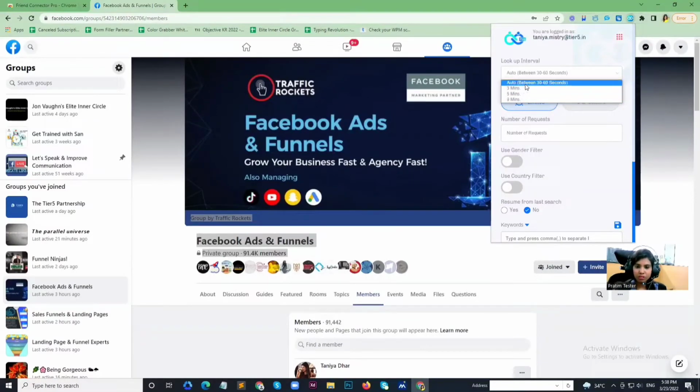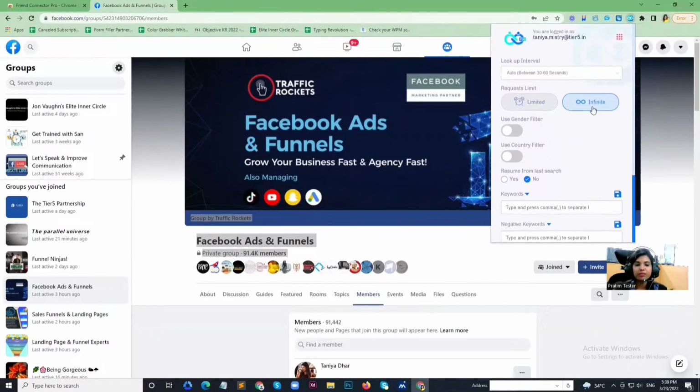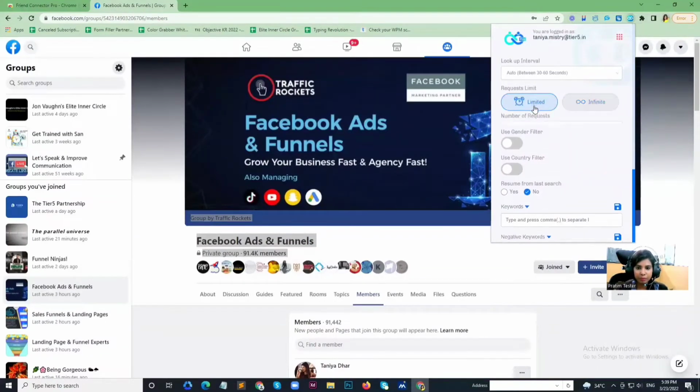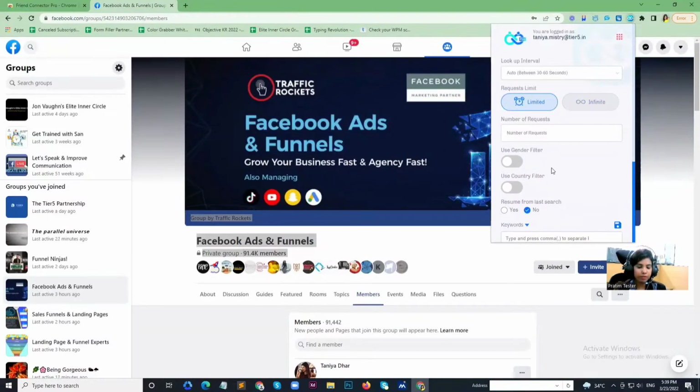So I'm choosing auto. It is between 30 to 60 seconds, just to show you immediately how Friend Connector actually works in the Facebook friend list. So you can check request limits, like limited or infinite. If you select infinite, friend requests will be sent from Friend Connector without a limit. But right now I'm using the limited one, and the number of requests I'm setting as 1.